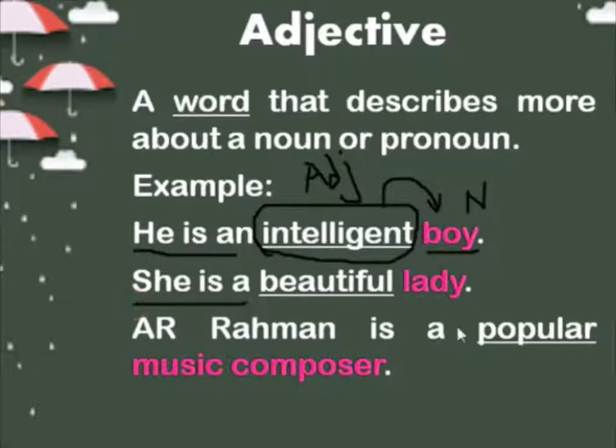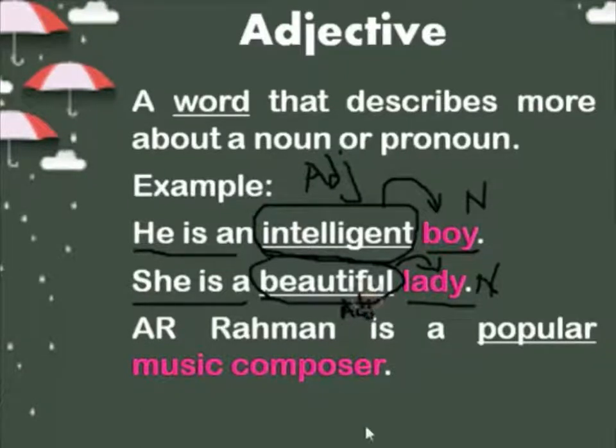Same way, she is a lady. It makes complete sense. But what kind of a lady is she? A beautiful lady. She is a very beautiful lady. This beautiful adds more information, describes more about what kind of a lady she is. Lady is a noun and beautiful adds more information about the lady, so beautiful is an adjective. Same way, A.R. Rahman is a music composer.